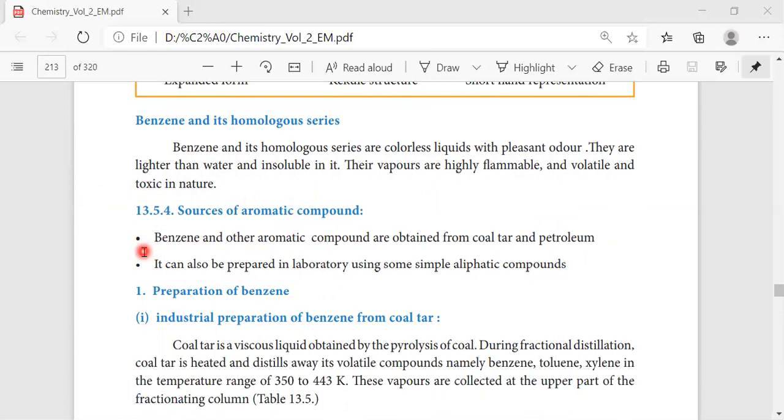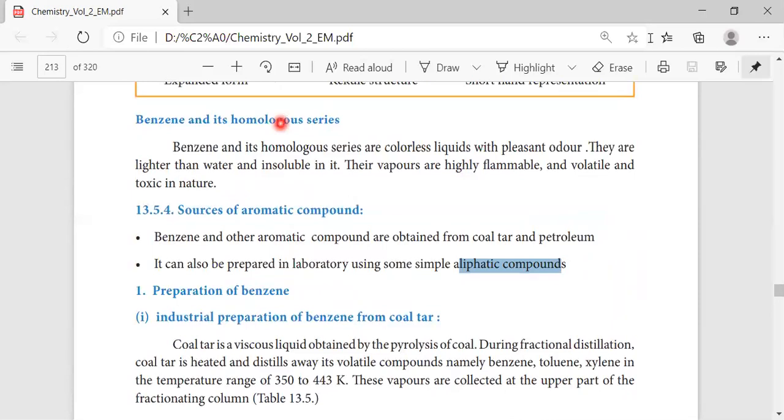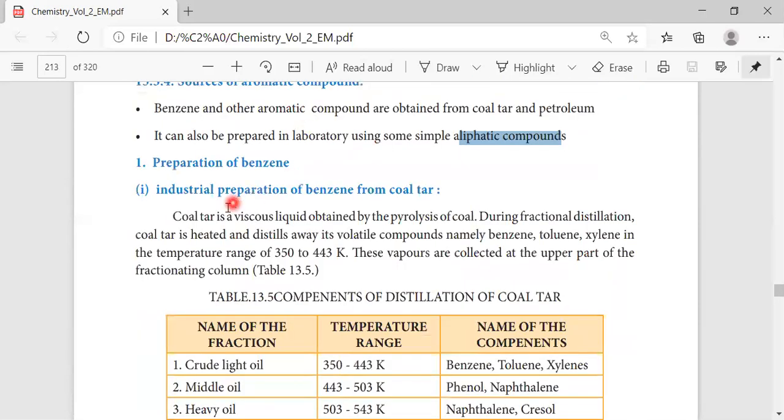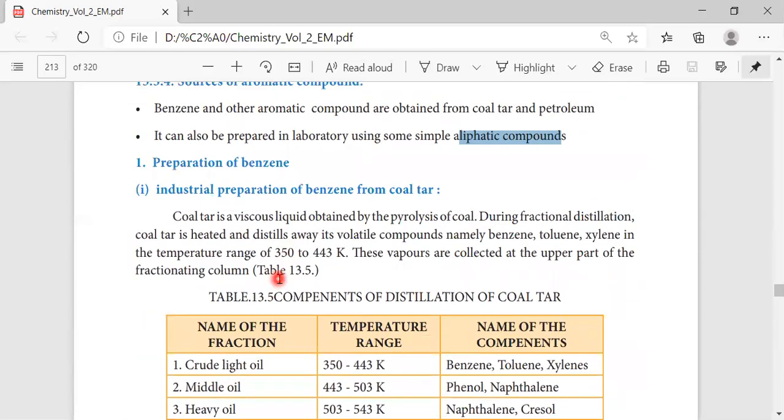So the sources, if you look at where we get aromatic compounds from: first coal tar and then petroleum. Then in the laboratory we can prepare them from simple aliphatic compounds. So let us see the first preparation. See here in preparation, industrial preparation, crude oil. If we take crude oil, it should be done especially with the pyrolysis of coal. Then during fractional distillation also. We have already seen what the distillation process is.